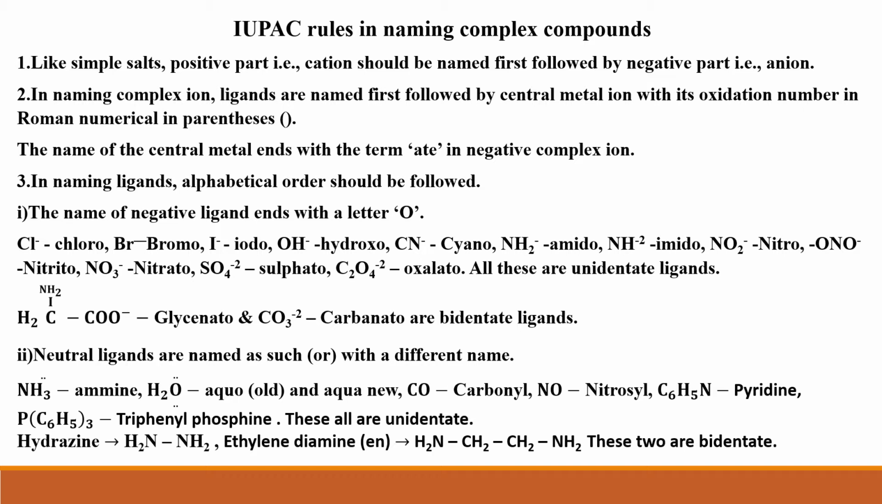In naming a complex ion, ligands are named first, followed by the central metal ion showing its oxidation number in Roman numerals in parentheses, that is brackets. And also one more thing you should remember here, the name of the central metal ends with the term ATE in case of a negative complex ion. Okay, if there is a negative charge on the complex ion, then the name of the central metal ends with the term ATE.